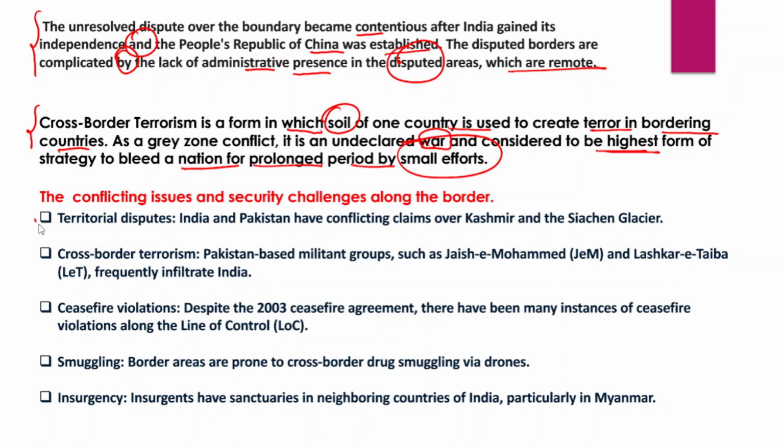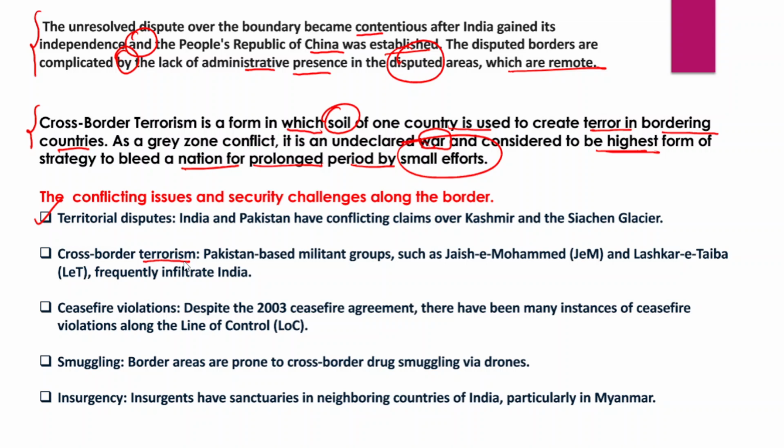So therefore, a territorial dispute is one of the major issues between India and Pakistan, and cross-border terrorism is also another major issue between India and Pakistan, because a lot of Pakistan-based terrorist organizations, particularly Lashkar-e-Toiba and Jaish-e-Mohammed, have in the past planned terrorist attacks in India as well. In fact, the Pakistani state has been supporting these terrorist organizations openly, right? So it is very unfortunate that the international community has not recognized India's efforts, and it is also very evident that Pakistan's efforts to promote terrorism are not condemned at the global level.